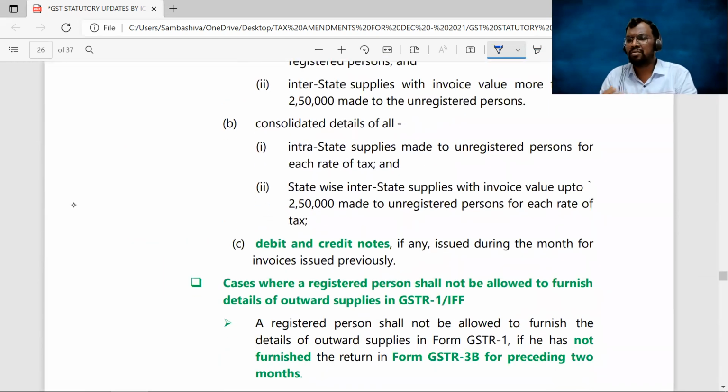And when it comes to B2C transactions, whenever you make a transaction to an unregistered person, we have consolidated details up to rupees 2,50,000. Those are all the general points which we have already discussed, not a new point to discuss here. Next.